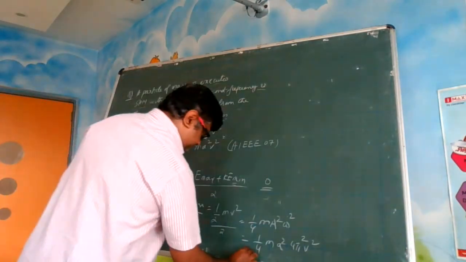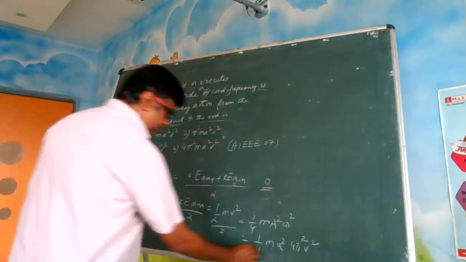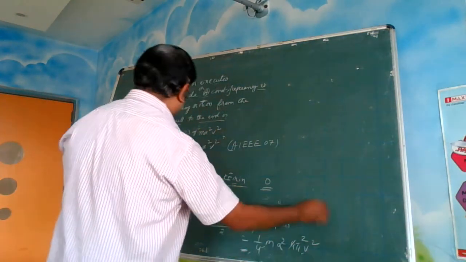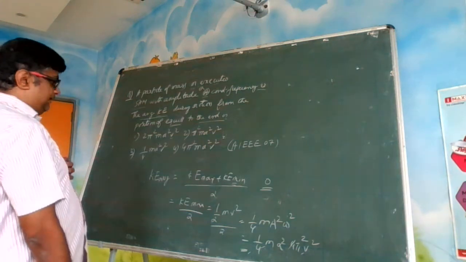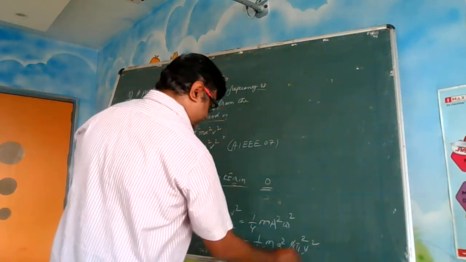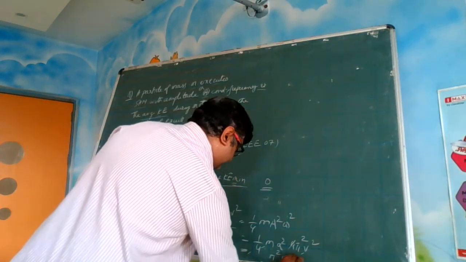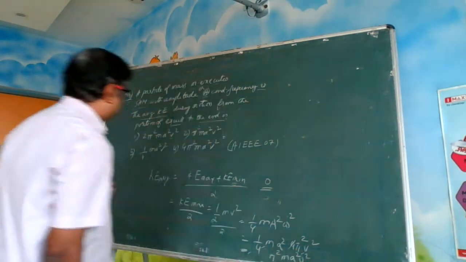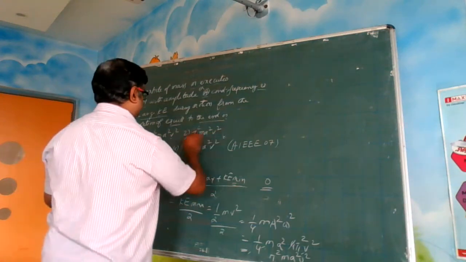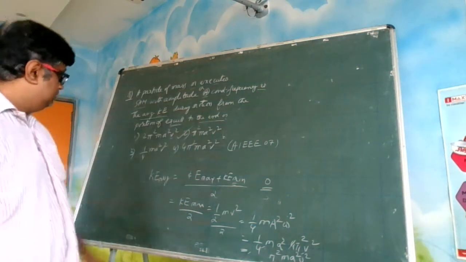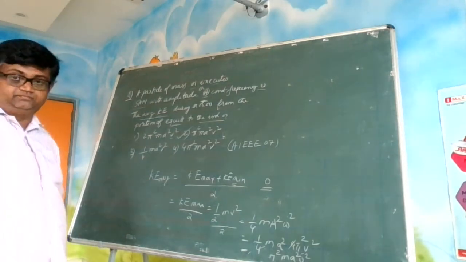So here you are getting 4 and 4 cancel. You are getting m a square nu square, and there is a pi also, pi square. So pi square m a square nu square. This is the answer. Okay, simple question. You should know this concept.